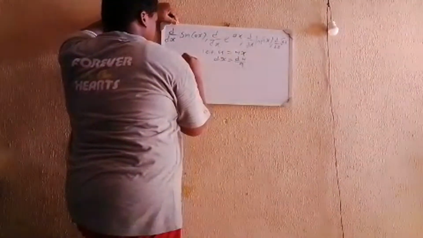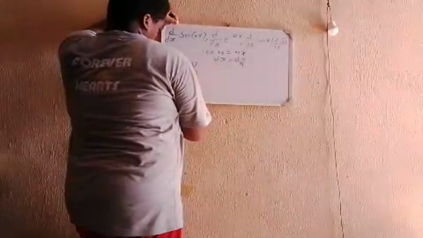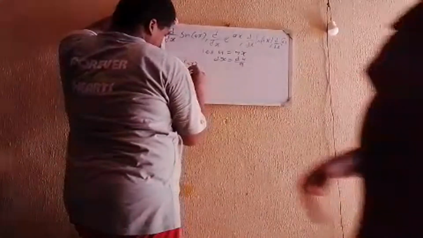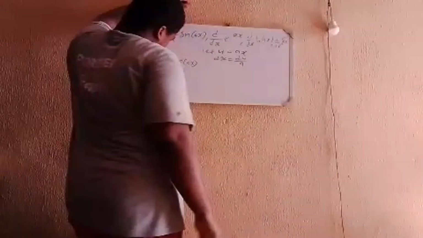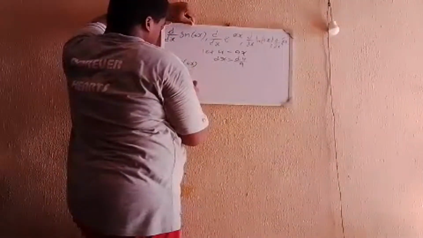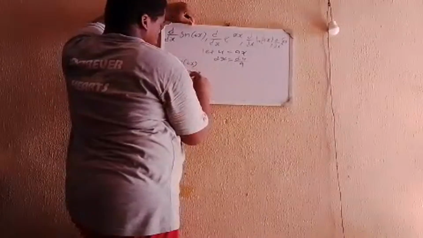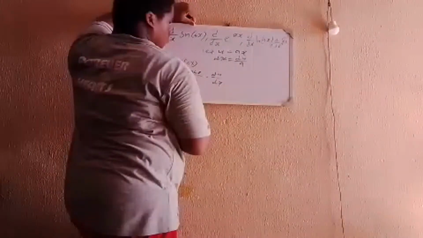The derivative of sine ax equals the derivative of sine ax with respect to u times du over dx.